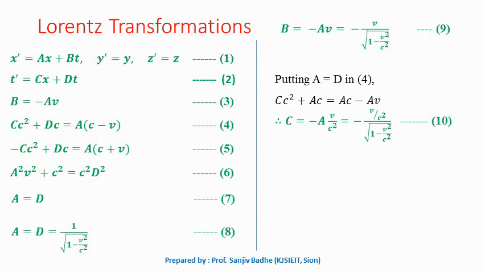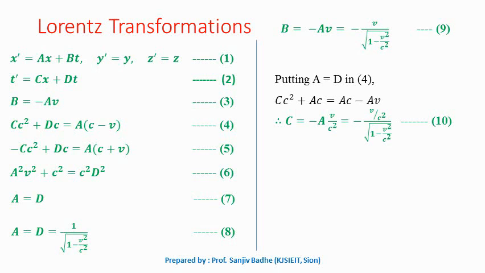So we got a equal to d equal to 1 upon square root of 1 minus v square by c square, b is equal to minus av from equation 3, so it can be written as minus v upon square root of 1 minus v square by c square. Now in order to get the value of constant c, we will just put a equal to d in equation number 4. So when you put d equal to a, we can write it as c c square plus a c. d is equal to a, so ac equal to ac minus av.